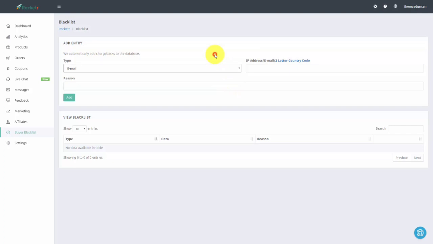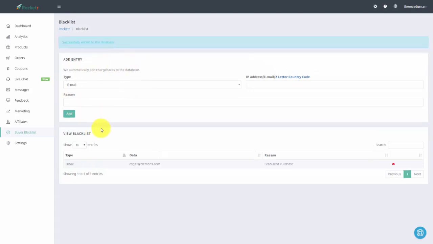And the other thing about that is that anytime you have a chargeback, someone purchases your product, you can have that person added to your blacklist automatically, and Rocketer will do that for you. Whenever you add someone, you can put a reason as to why you want them blacklisted. So in this particular case, if you want to put their IP address, you'll place that in this area, email address, or even the 2-letter country code, which Rocketer will give you a hint for. You want to write in the reason and then click add.